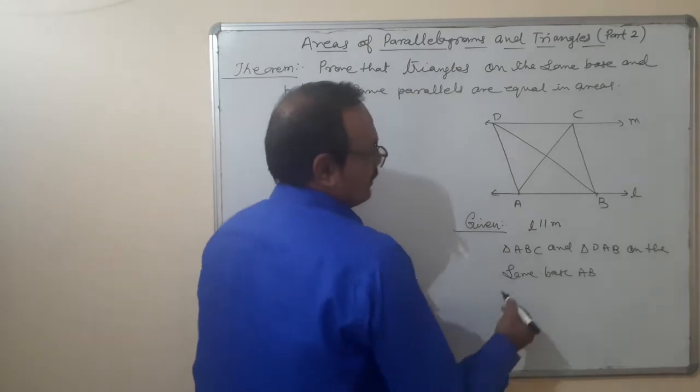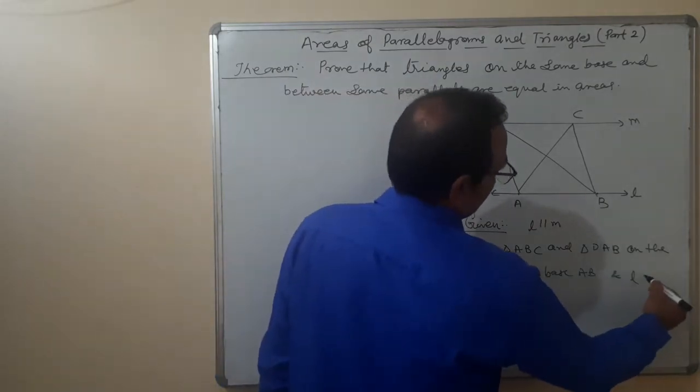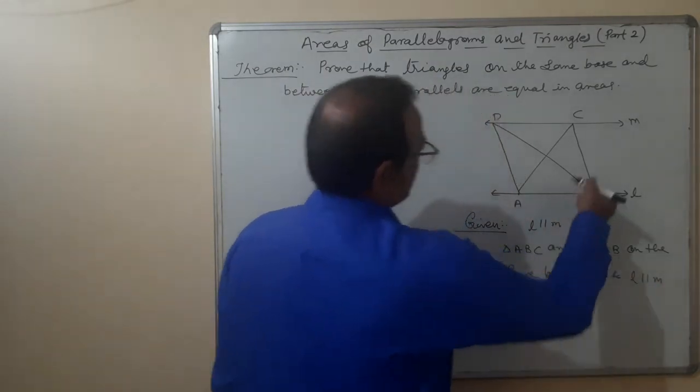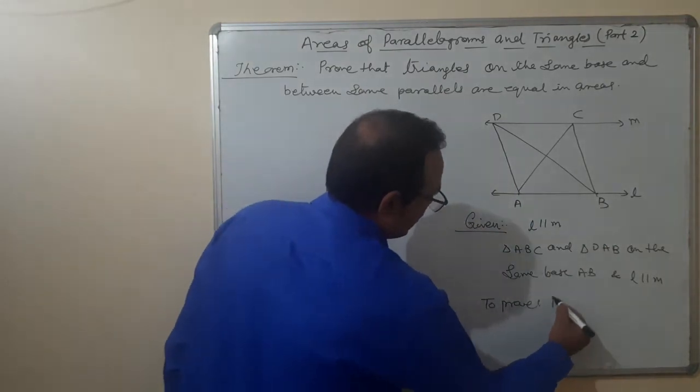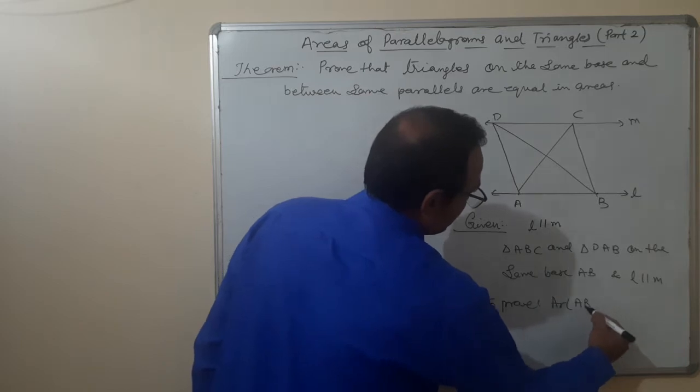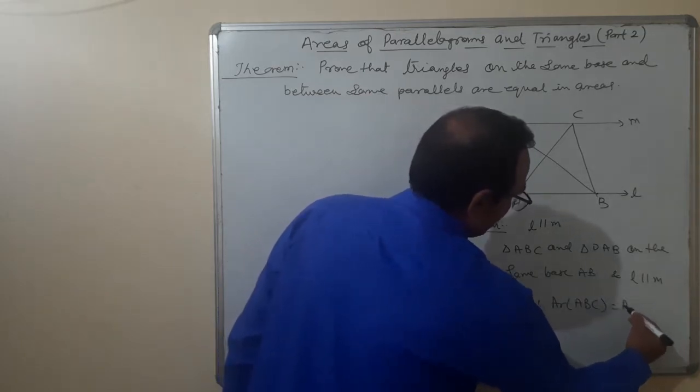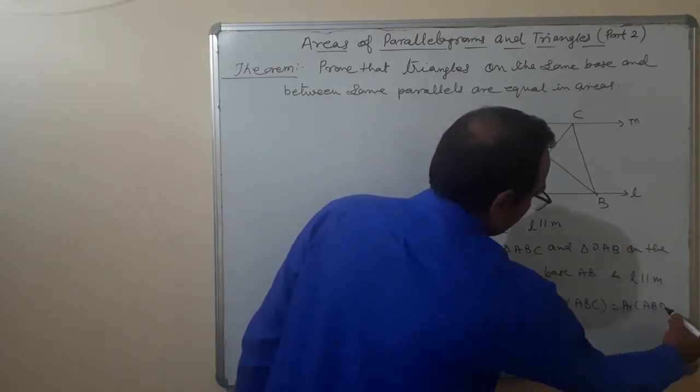Okay, and L is parallel to M. That means between the same parallels. To prove: area of triangle ABC is equal to area of triangle ABD.